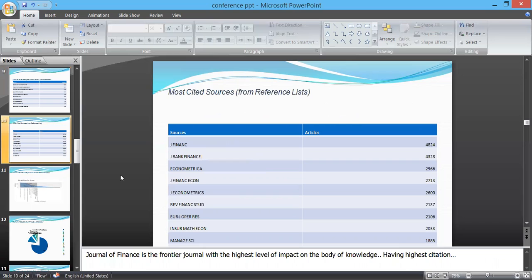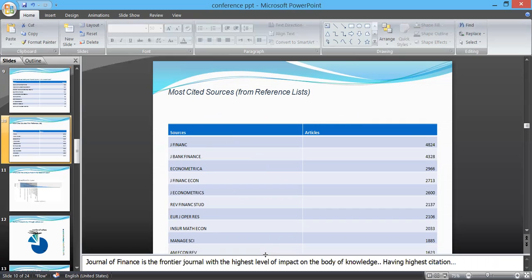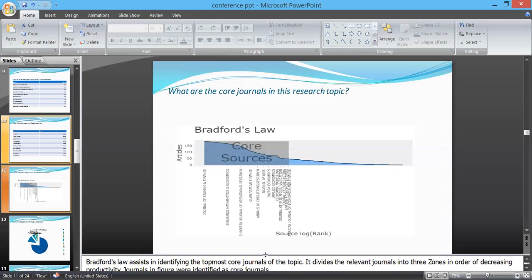Now coming to the most cited journals, this is a list of the top 10 most cited journals, and Journal of Finance, a frontier journal with the highest level of impact on the body of knowledge, has 4824 citations, followed by Journal of Banking and Finance with 4328 citations.